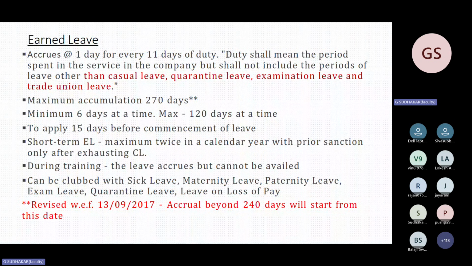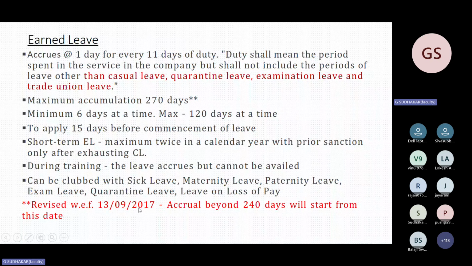It will accrue, but you cannot take EL and EL. SL, of course, there will not be any possibility, but you have to take only. Paternity leave can be clubbed with all types of leave except CL. And accrual beyond 240 days will start from this date.